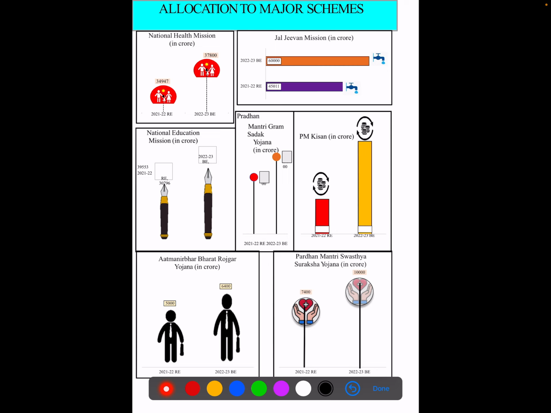Finally, a look at allocation to various ongoing schemes. Jal Jeevan Mission is given a great push. A push in PM Gram Sadak Yojana, and National Health Mission again gets positive feedback. The National Education Mission gets 9,000 crore more this year than in 2021.